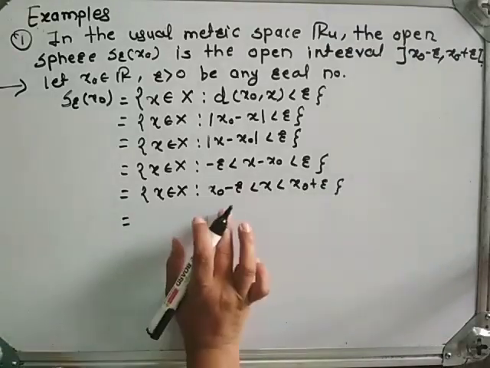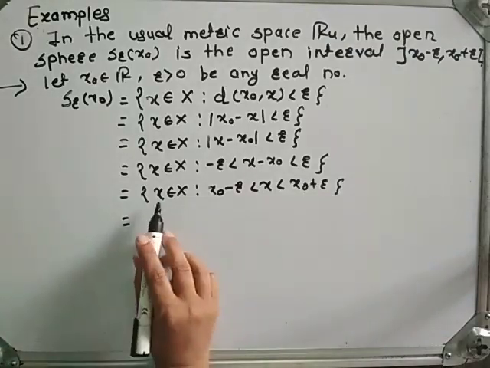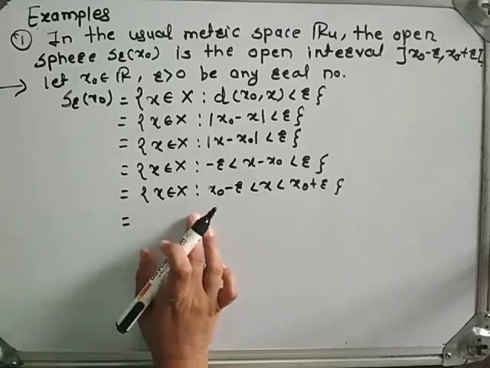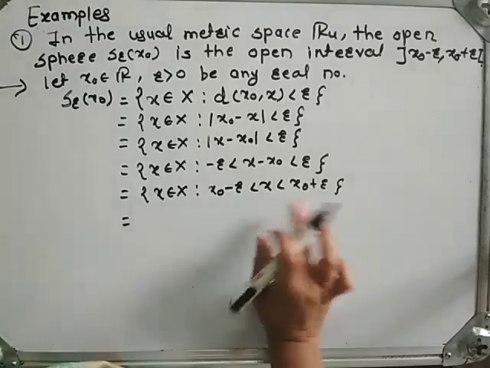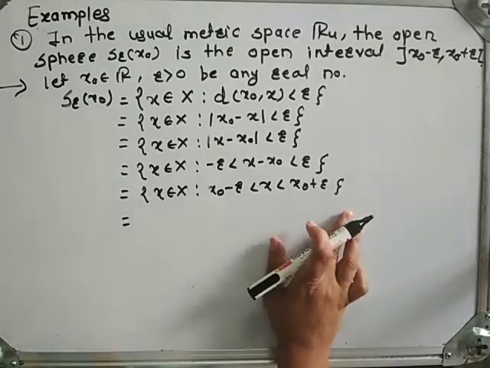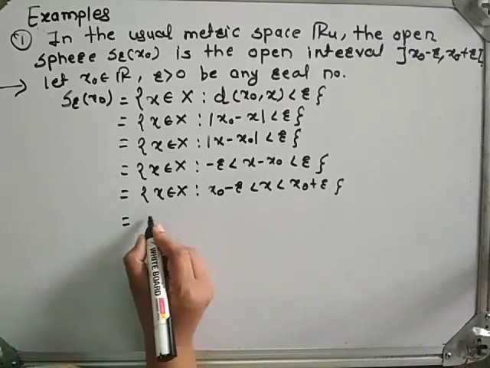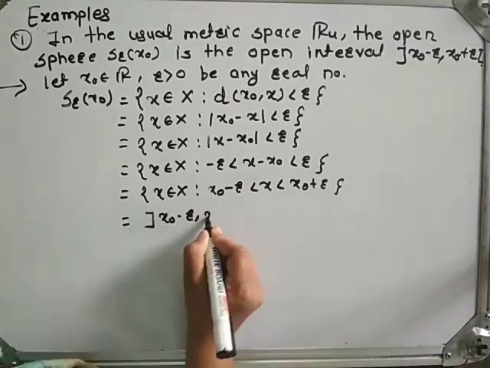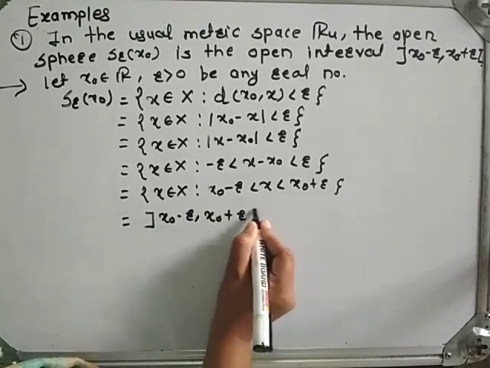See here, what does this set represent? This set represents the set of all x belongs to X such that x lies between x0 minus r and x0 plus r. Therefore, this set represents the open interval (x0 minus r, x0 plus r).